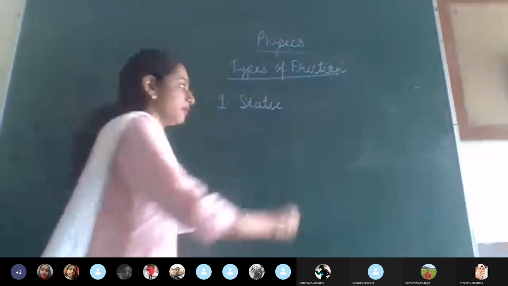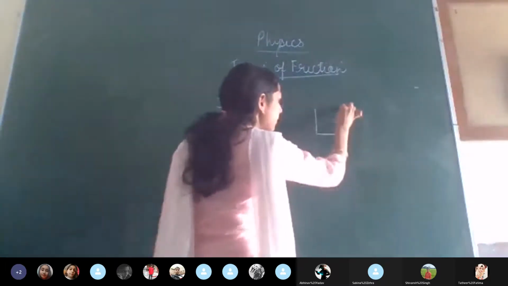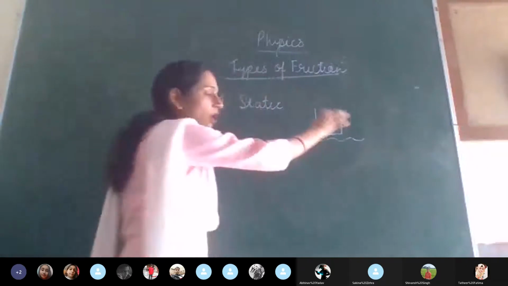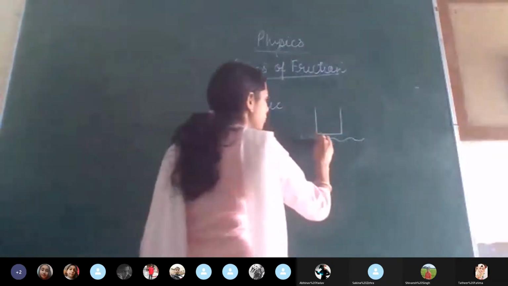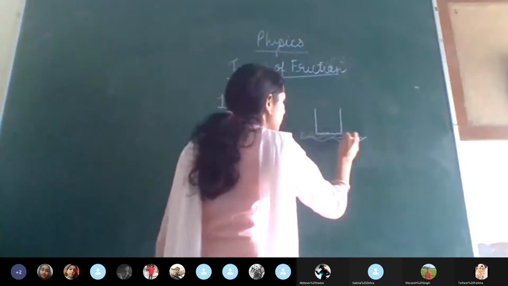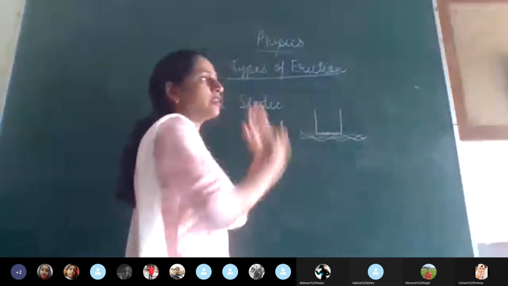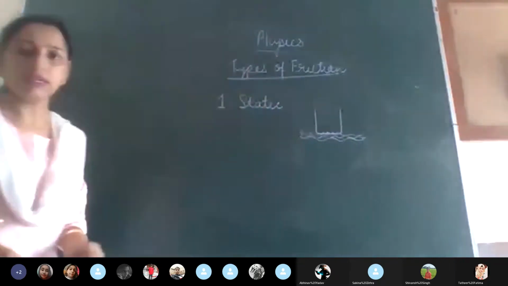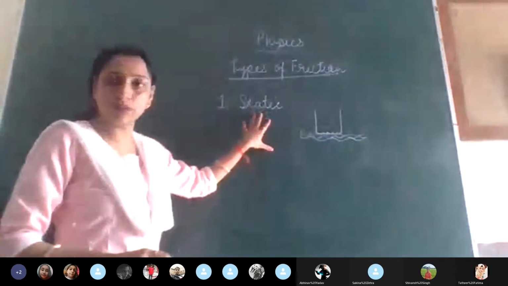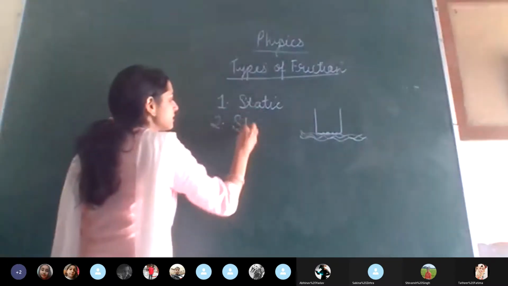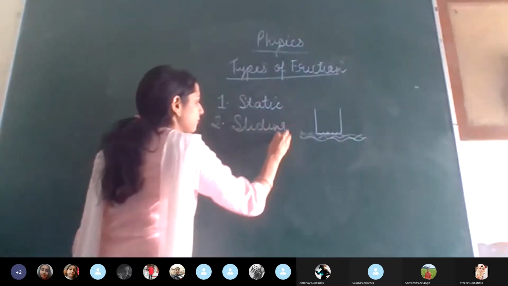Now, supposing we have taken this object, and this is the surface. This was the object, and this is the surface. As I have told you, the irregularities are always present, so here also irregularities are there, and here also. Since it is stationary, it is not moving, we see that static friction can be seen. This is the first kind of friction, which is static friction. Now we talk about the second one, that is sliding.